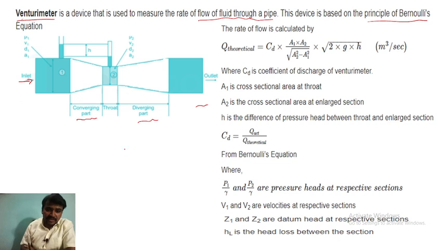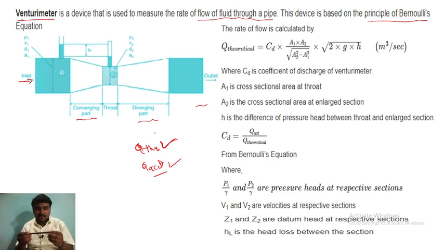Q theoretical and Q actual are the two discharges that come here, where Q is nothing but discharge. Theoretical means you already have the instrument and you have the size of that instrument. If you calculate the measurement by knowing the standard values, that is the theoretical value.